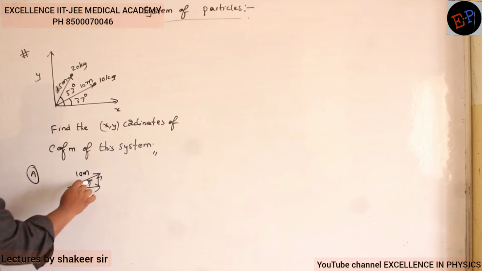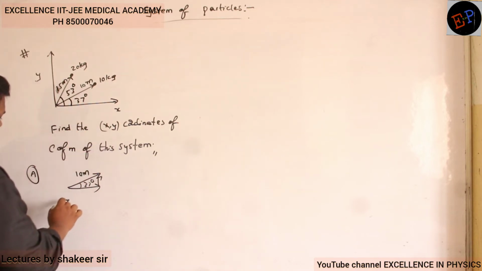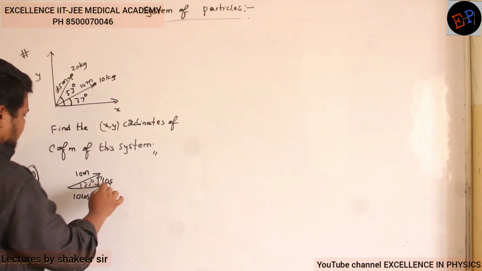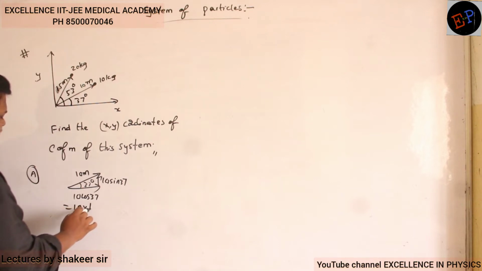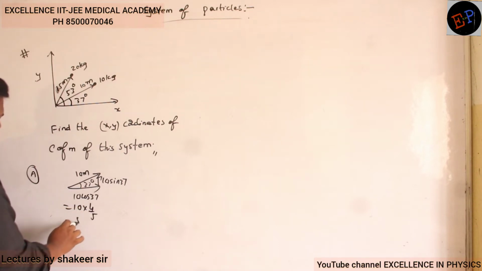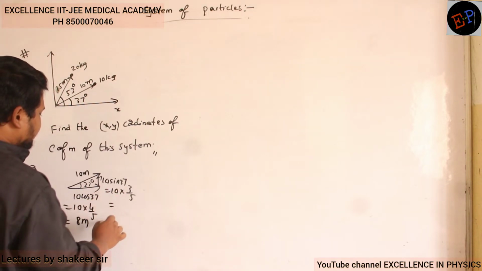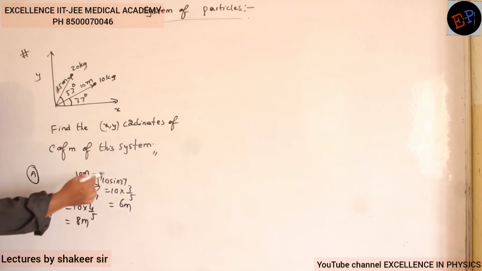So what is this angle? 37 degrees. Clear, no? So therefore, the adjacent side will be 10 cos 37, the opposite side will be 10 sin 37. Clear, no? So 10 cos 37, value 4 by 5, so 8 meters, and this is 10 sin 37, value 3 by 5, so 6 meters. Clear now? So these are the position components of the first mass, the 10 kg mass.